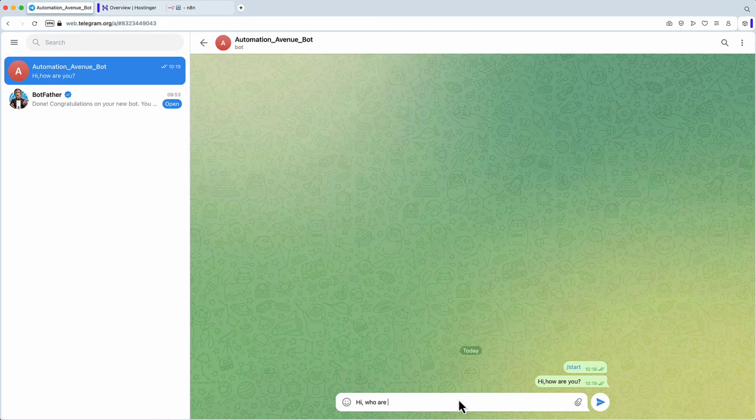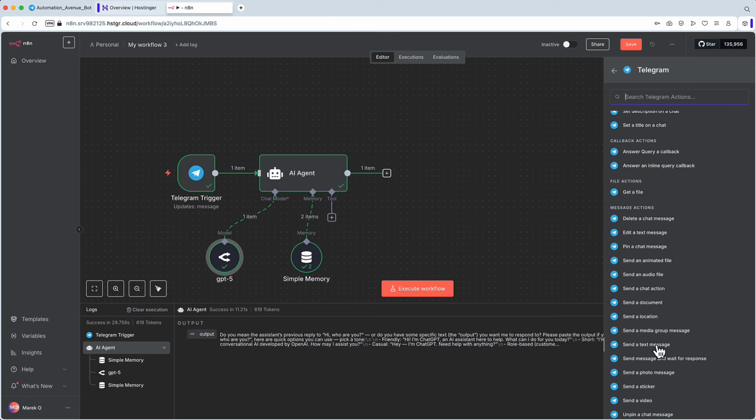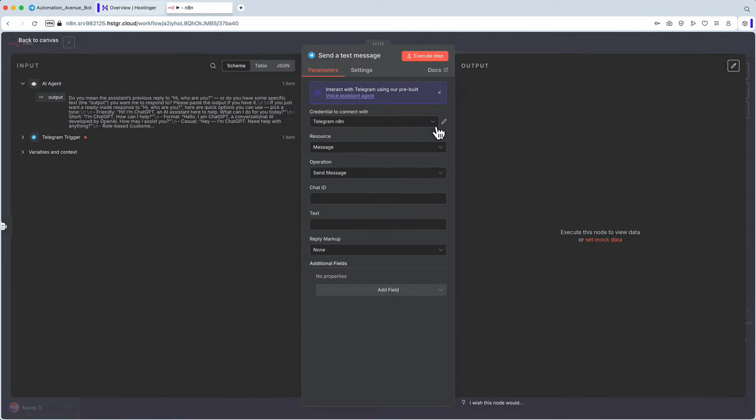Let's add that Telegram output then. I click on that little plus here and I search for Telegram again. But now, because I want to create that return path, I will search for send a text message. Here it is. And here, credentials can stay the same. That's a good thing. It might take a little bit longer to configure it first, but then you don't have to configure the credentials again. You can reuse previous credentials, or create a new one if you want. Resource message is correct. Operation is send message, which is correct.